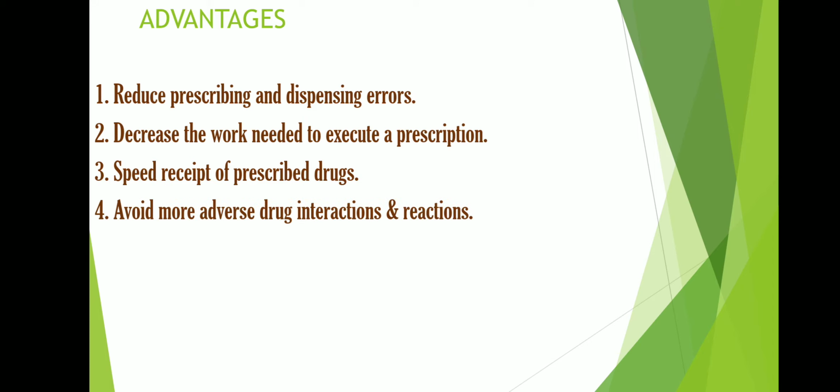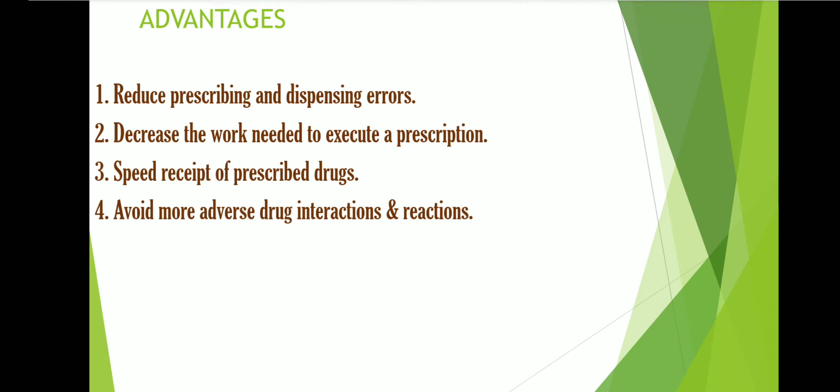Then, avoiding more adverse drug interactions and reactions. There are provisions in the e-prescription system, with data already stored, so that if a doctor has mistakenly given two medicines which are incompatible with each other or can produce an adverse effect with each other, or, in a particular disease condition, a medicine which can cause an adverse effect in that condition, that can also be caught, because the e-prescription system will show warning signals related to this type of contraindication or adverse effect and so on.